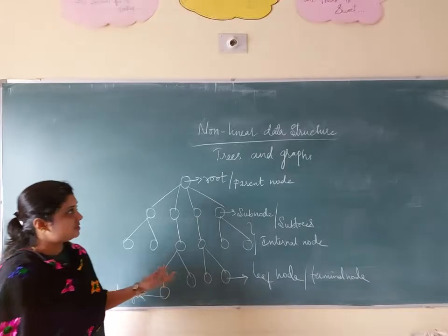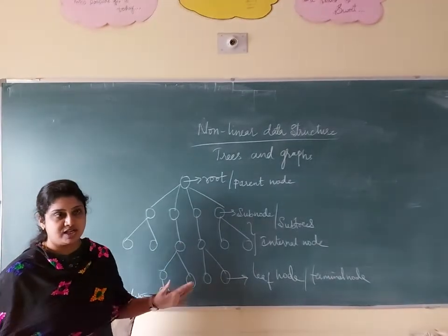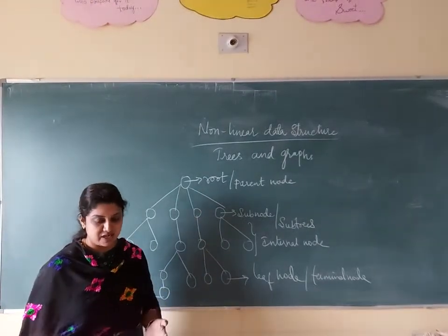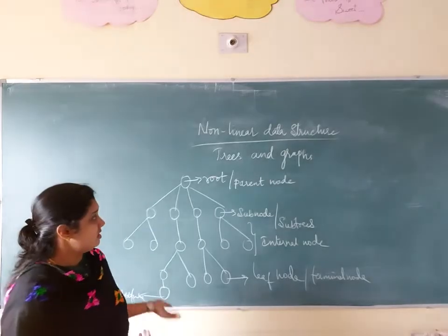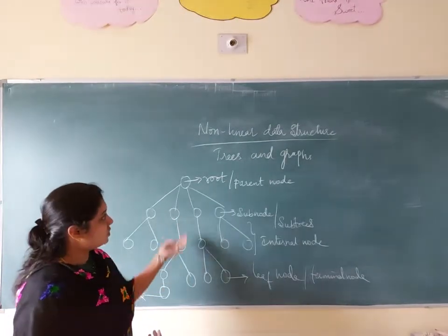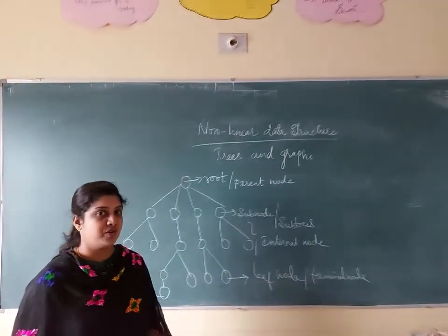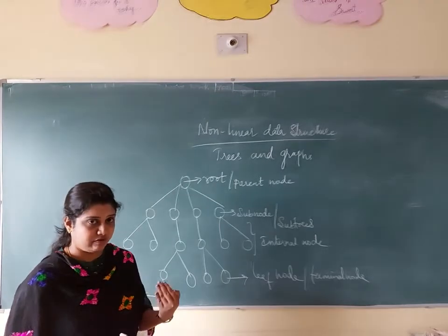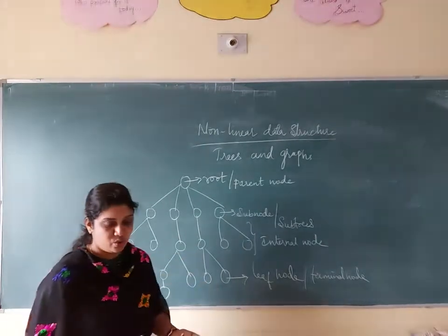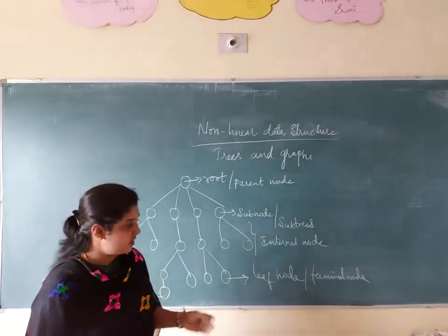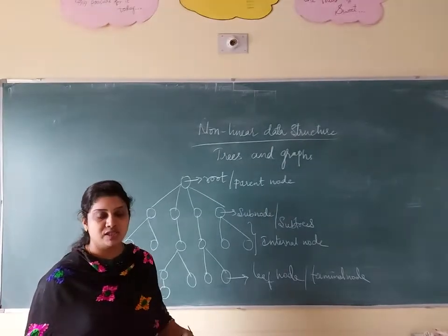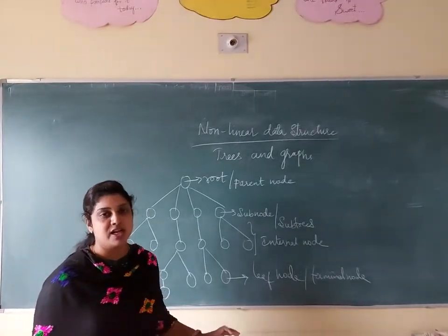Yes, we have discussed what a tree is. We call all the nodes arranged in hierarchical order a tree. This is your hierarchical structure. The root node is also called the parent node, which contains a number of children. An internal node is a node which contains children. What about a leaf node? A leaf node is a node which does not have any child nodes.